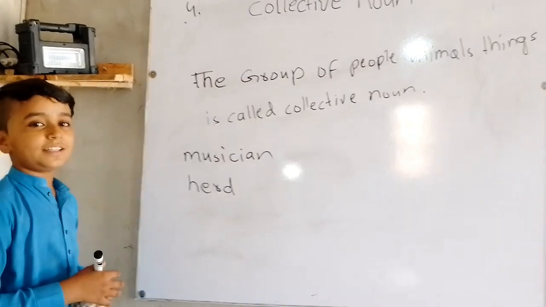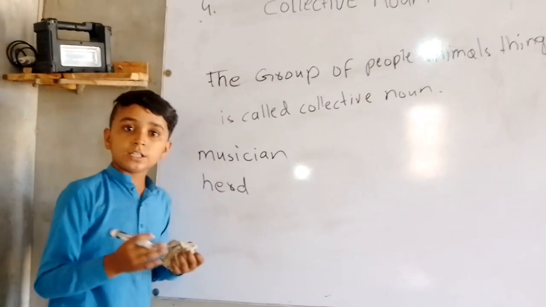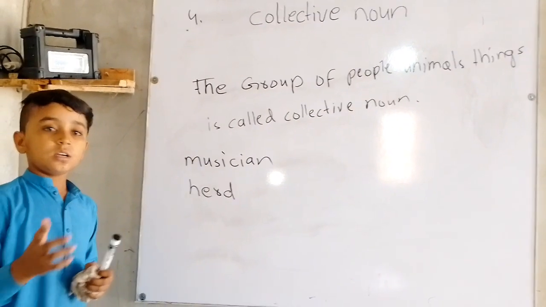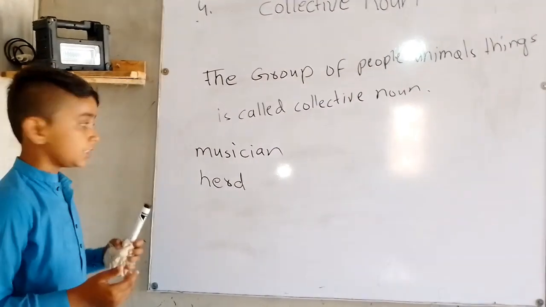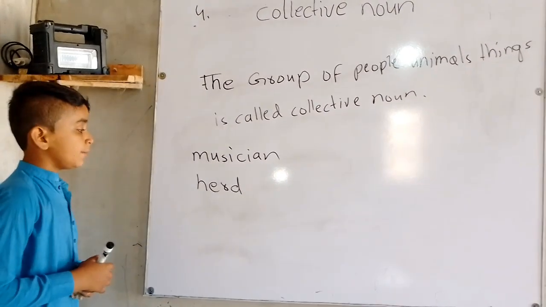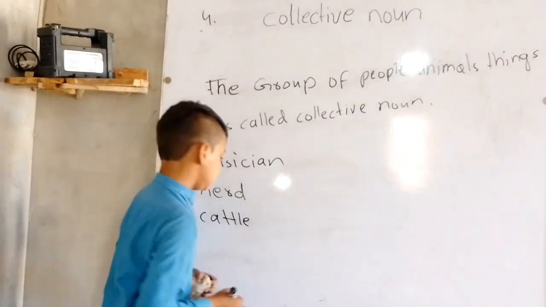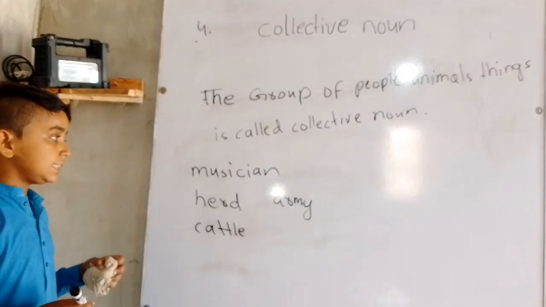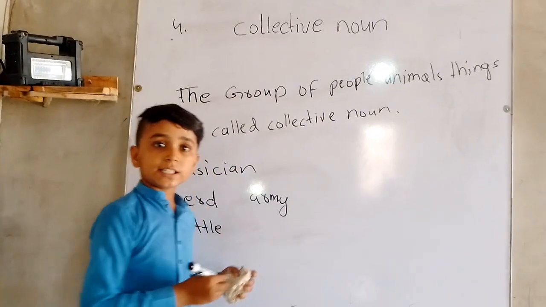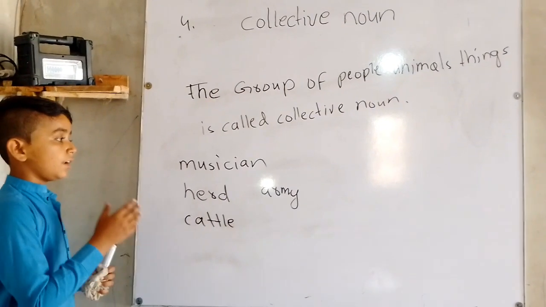And the third is cattle: buffaloes, cows, goats, sheep. This collection in one place in the house is called our cattle. Fourth is the army. In the army, many military persons, soldiers, and many people are there.